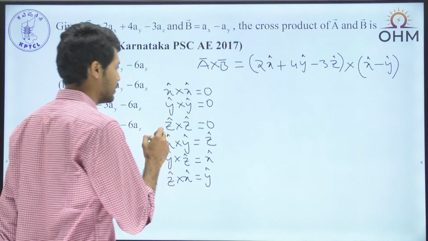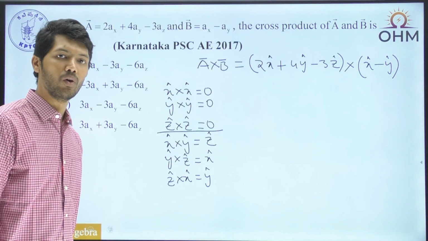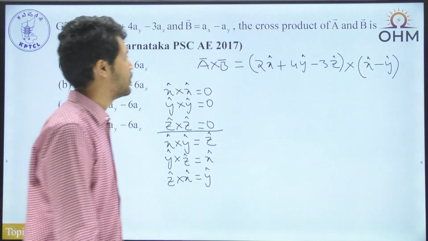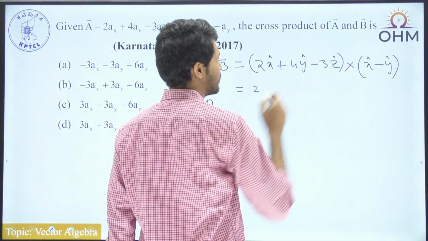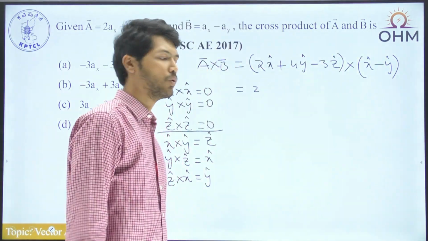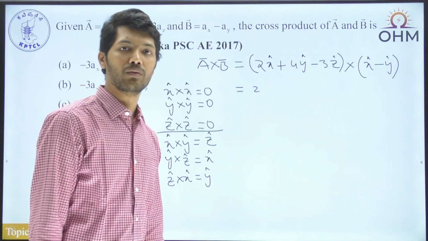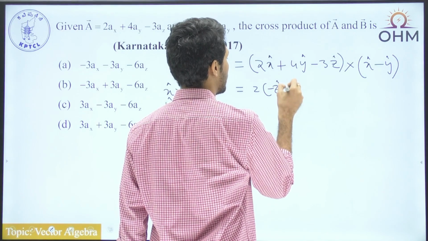And if you interchange the order of vectors, in that case we will have on the right side also a minus sign. So let's do the calculation here. What do we get? We have 2 into x cap cross x cap becomes equal to 0, x cap cross minus y cap becomes equal to, we know that x cross y is z, so x cross minus y is minus z. So 2 into minus z cap.